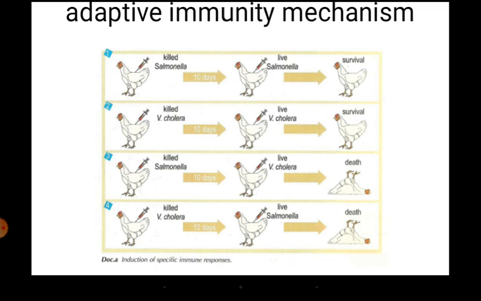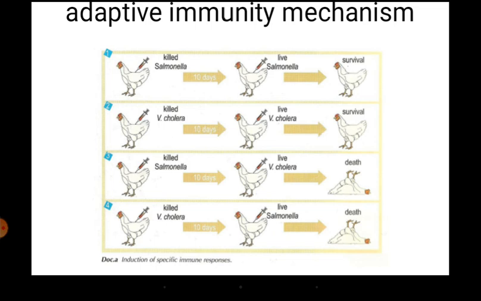Naturally the animal is not able to sustain the pathogen load, so the animal will succumb to death. Cross immunity will not help, so immunity has to be specific.